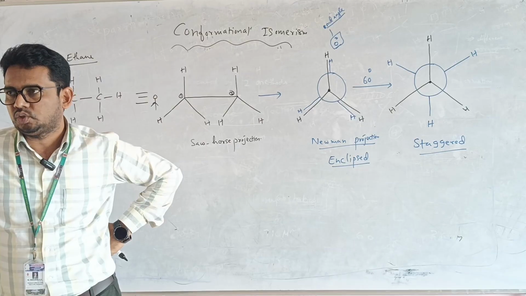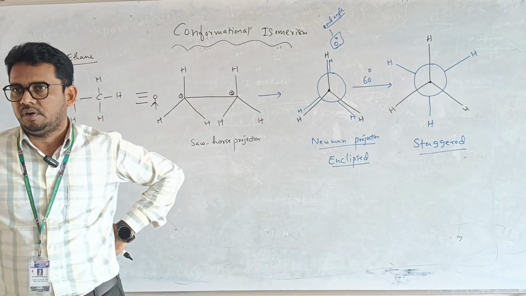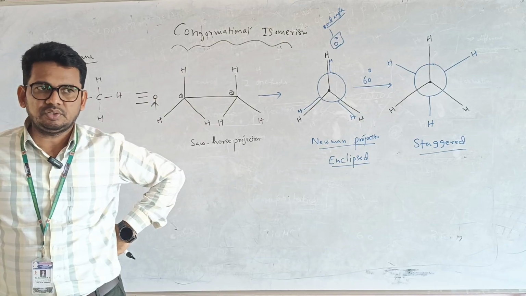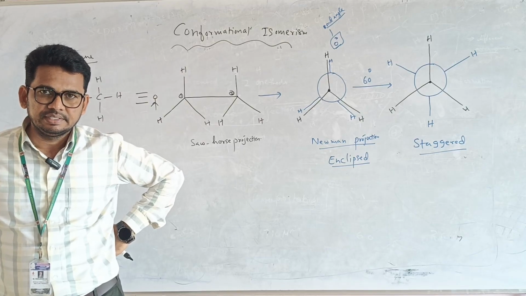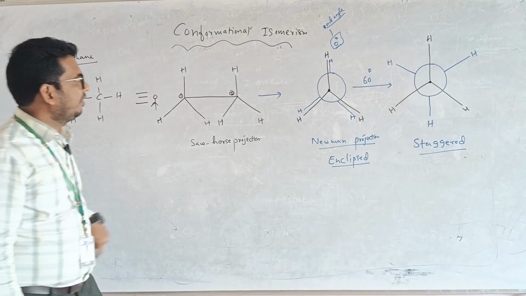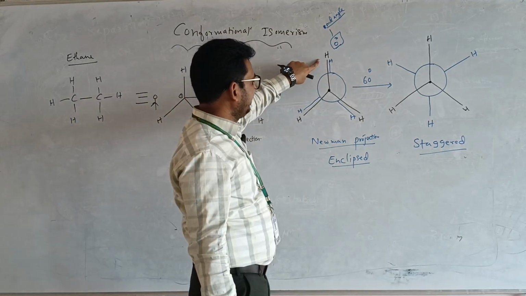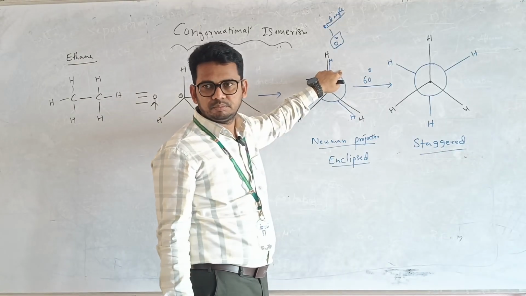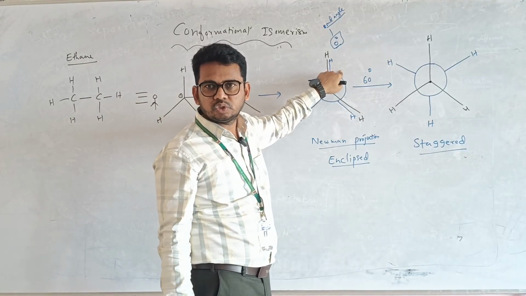The Newman projection shows the conformations. How many degrees is it rotated now? 60 degrees. When rotated by 60 degrees, what happens? In the eclipsed form, both hydrogens are close to each other.